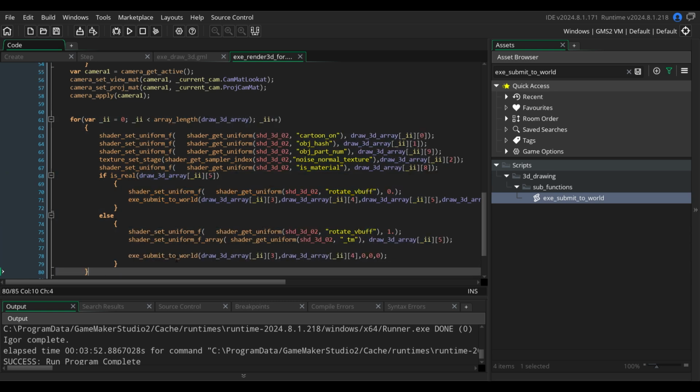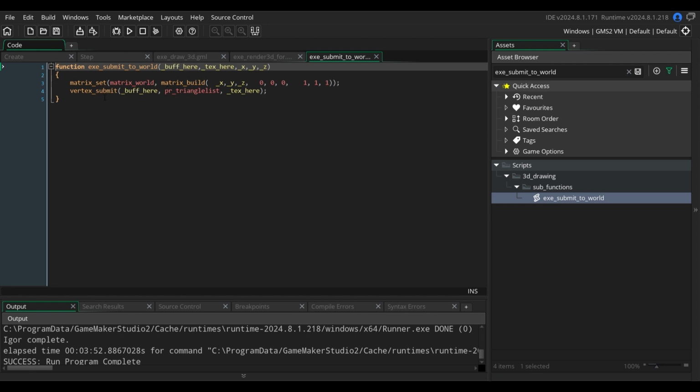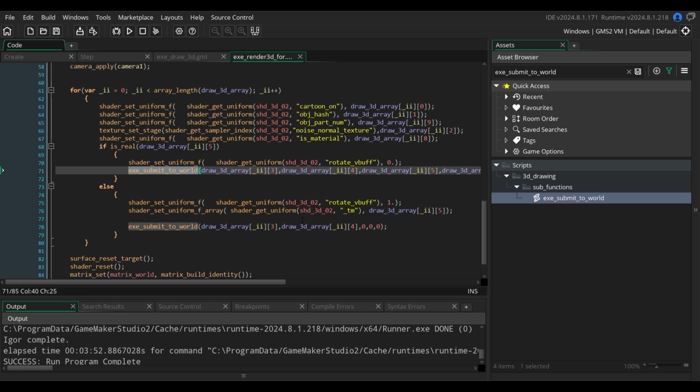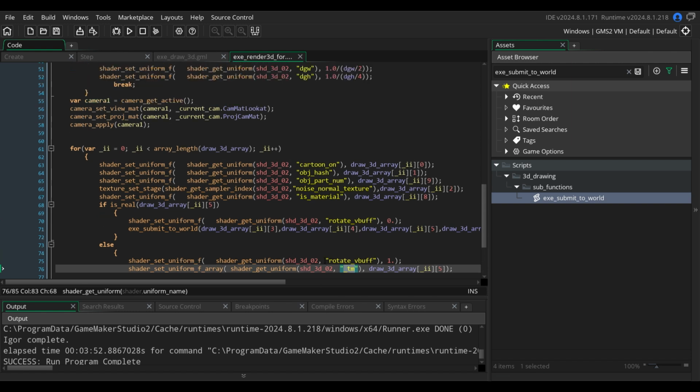The information we are obviously sending is our vertex buffer. We have this grabbed somewhere, submitting to the world: vertex buffer, triangle list, and texture, and some values like position and so on. I'm rotating things by shader, as you see, and by some transformation matrix I'm passing.